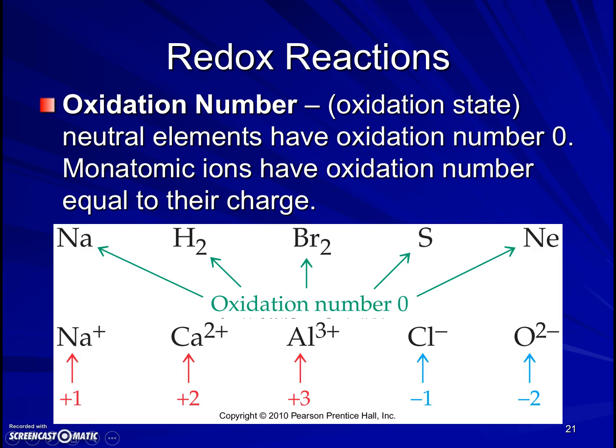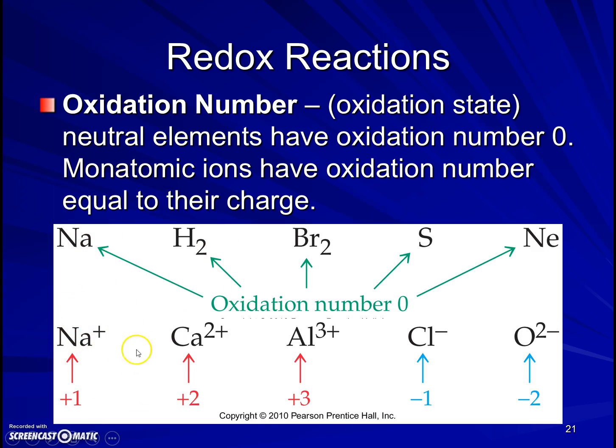So the way that we'll keep track of redox reactions so that we can tell what is happening is by looking at the oxidation number. And so we've got some rules to talk about what the oxidation number is for a particular element. One of those rules is that an element in its natural state is going to have oxidation number 0. So Na, no charge, not part of a compound, oxidation number on the sodium is 0.